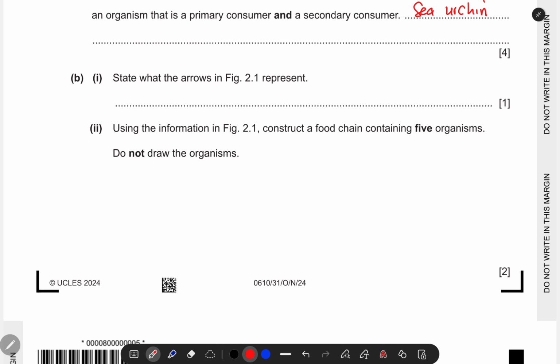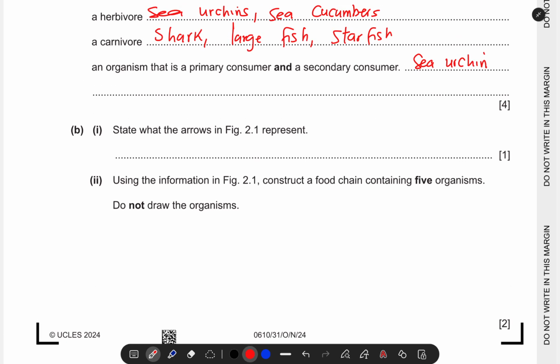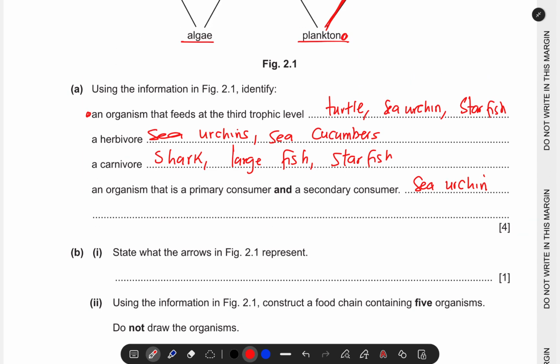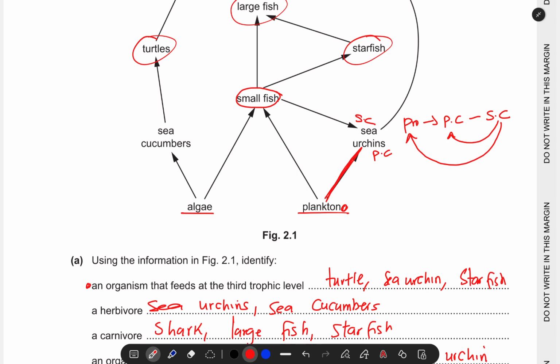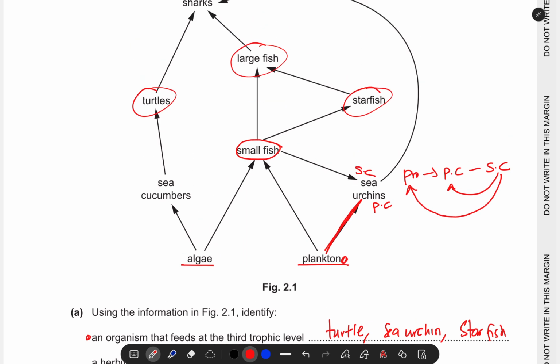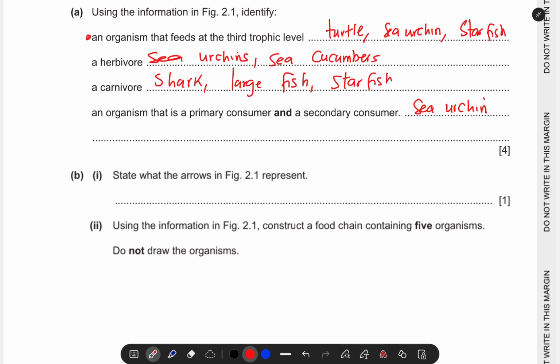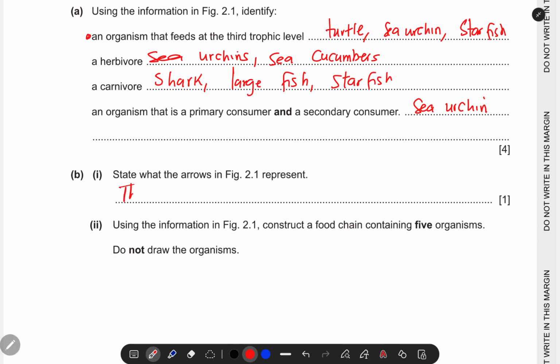Move on. State what the arrows in figure 2.1 represent. What do these arrows represent in this diagram? Now, these are not just for decoration, all right? They actually represent energy flow or transfer.